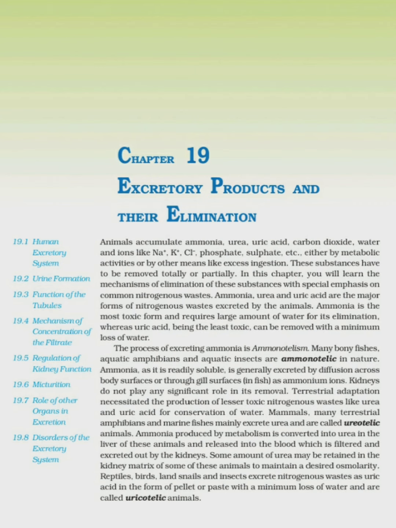Some amount of urea may be retained in the kidney matrix of some of these animals to maintain a desired osmolarity. Reptiles, birds, land snails, and insects excrete nitrogenous waste as uric acid in form of pellet or paste with a minimum loss of water and are called uricotelic animals.